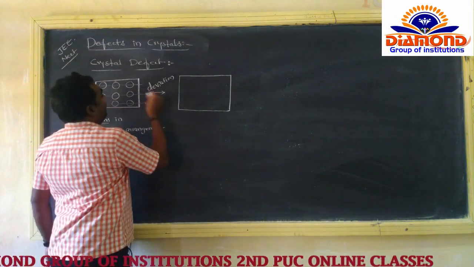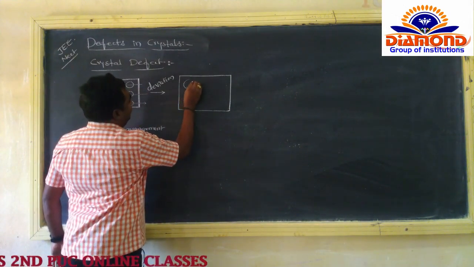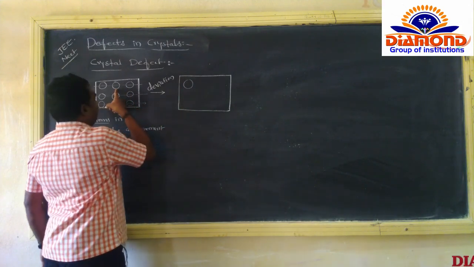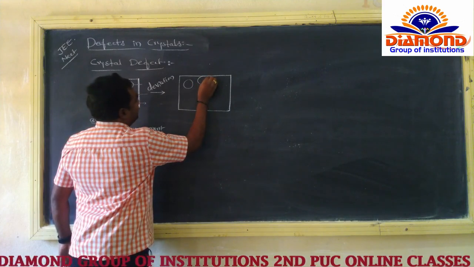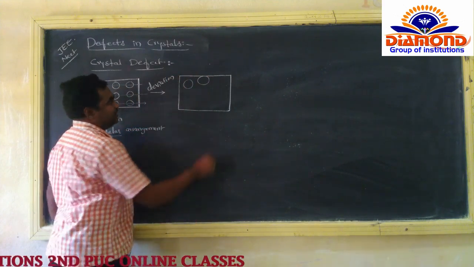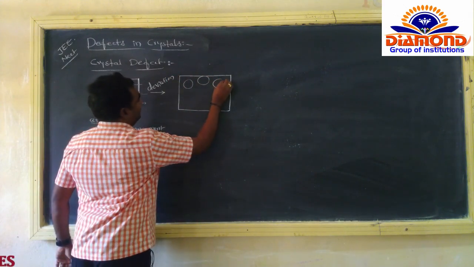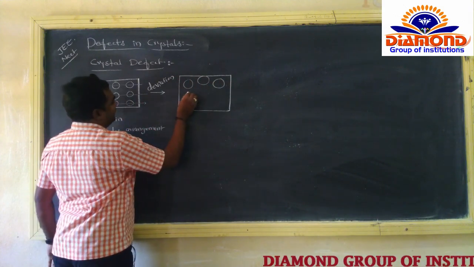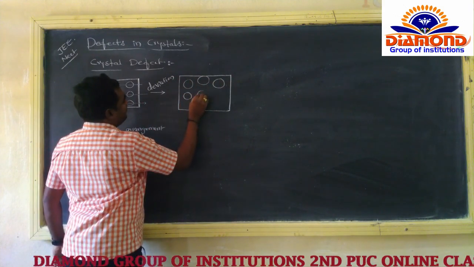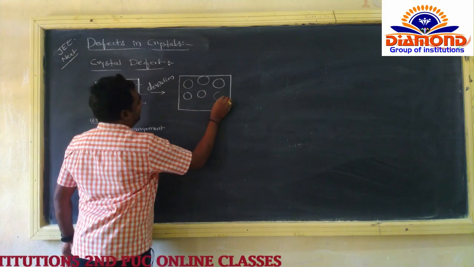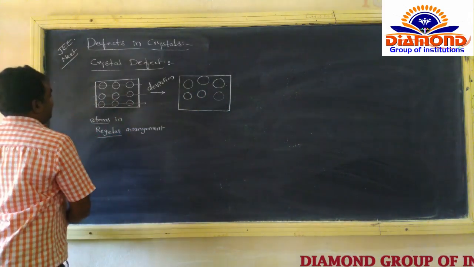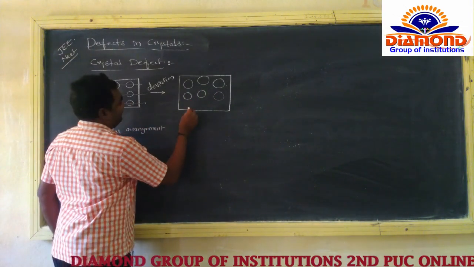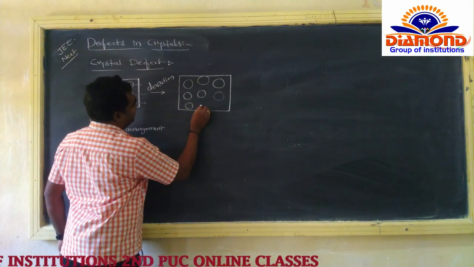Here the first atom is here, the second atom is actually here, but it goes through some deviation. Next is the third atom, and we go for the next one. So here is the deviation of the atom. This deviation is called the crystal defect.